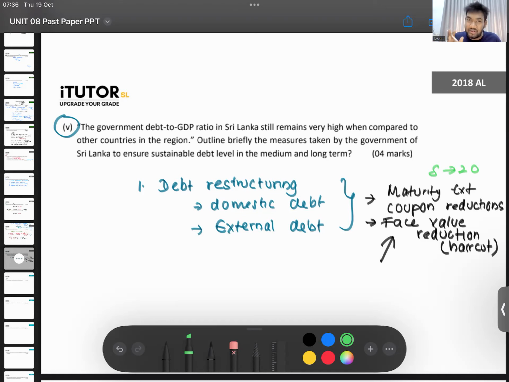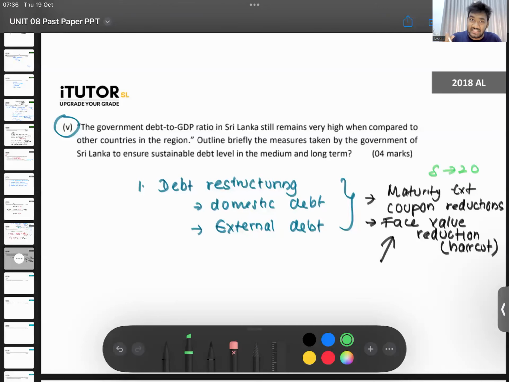Then let's say even the coupon, the interest rate reduction. Let's say India cut the interest rate from 5% to 2%. Then China will say, okay, I also will cut only 2%. I can't cut more than that. So India will look at what China is doing. China will look at what India is doing. Then there is the Paris Club with Japan and all the other creditors. They will also look at what the others are doing. So restructuring this is not easy.